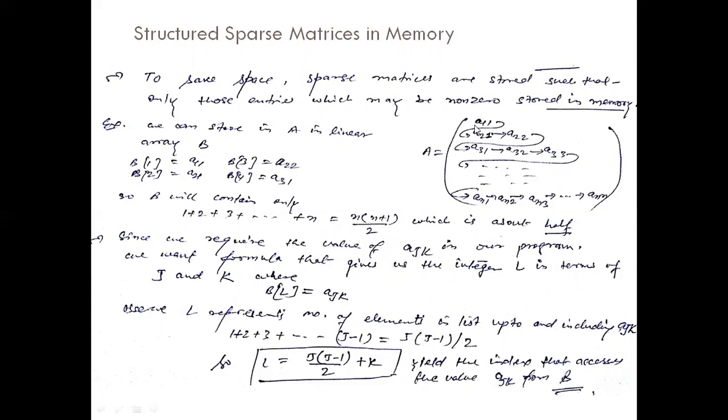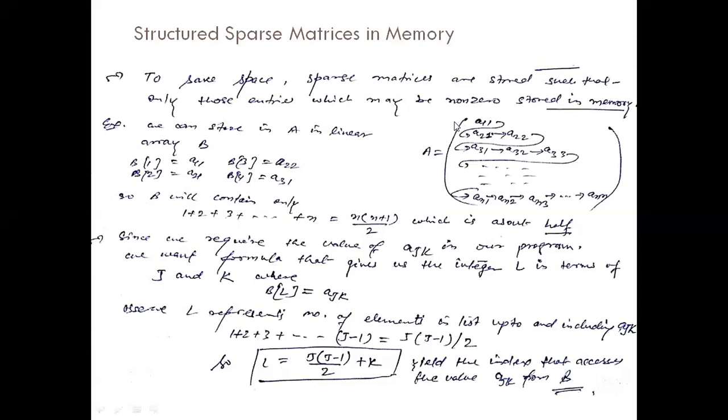Firstly we store A11, then A21, then A22. After that, third row A31, A32, A33, and so on. So if we take a one dimensional array B, at B1 will be A11, at B2 A21, B3 A22, B4 A31, and so on.